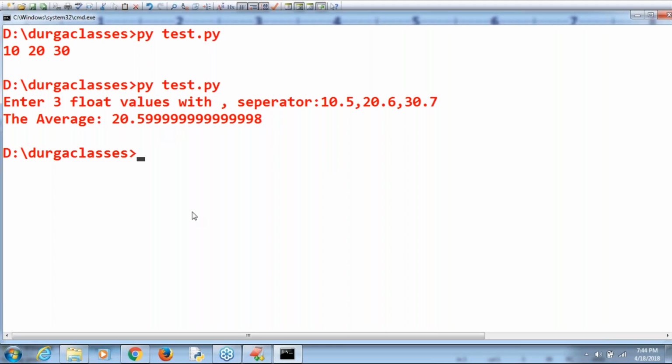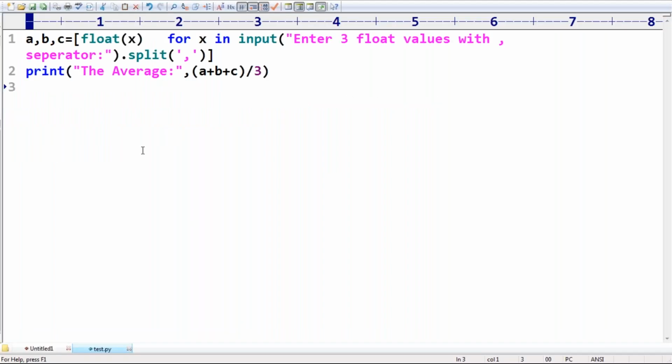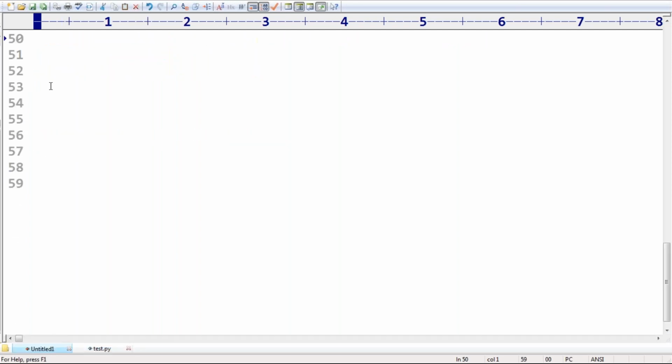The important point you should be aware of is that you can read multiple values in a single line itself. That's all. This is the way you can read multiple values in a single line. What is the next one, sir? We have to be aware of the eval function. Remember that. Up to this, we covered how you can read multiple values in a single line.